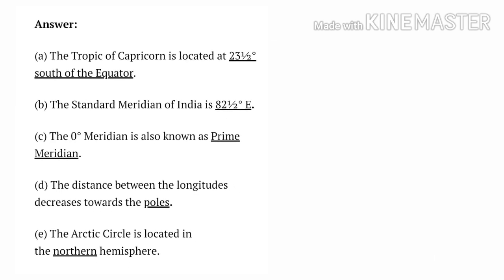Fill in the blanks. A. The Tropic of Capricorn is located at 23.5 degrees south of the equator. B. The Standard Meridian of India is 82.5 degrees east. C. The 0 degree meridian is also known as prime meridian. D. The distance between the longitudes decreases towards the pole. E. The Arctic Circle is located in the northern hemisphere.